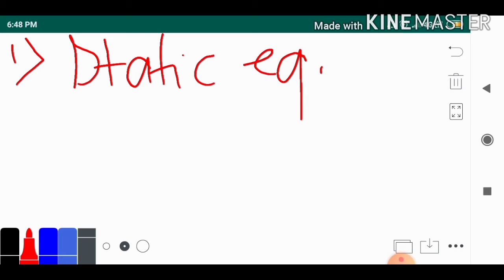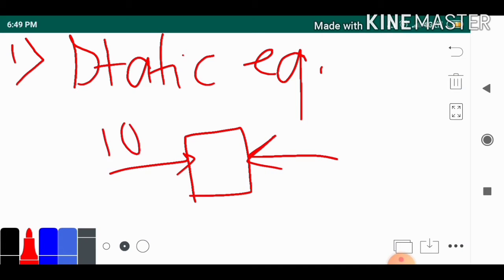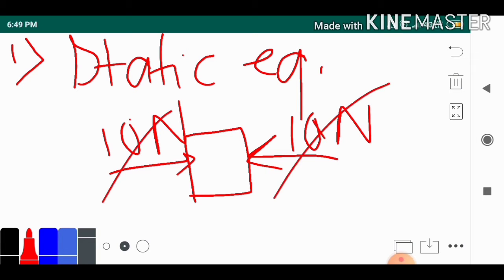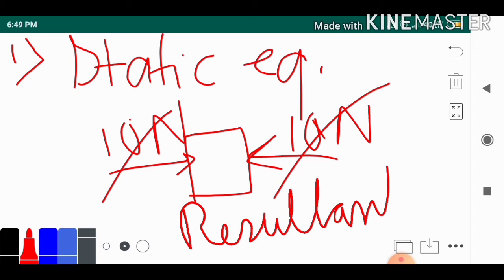I'm writing EQ, that is equilibrium. So static equilibrium, what happens? In the previous example, two forces of equal magnitude, 10 newton and 10 newton, cancel each other, and the resultant force becomes 0.